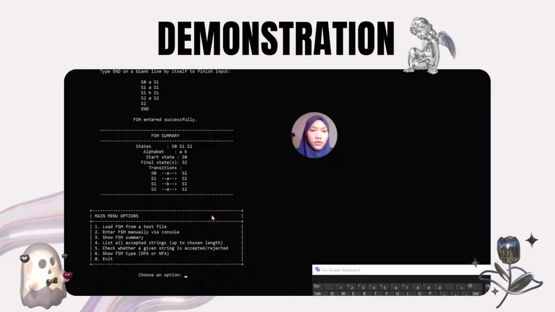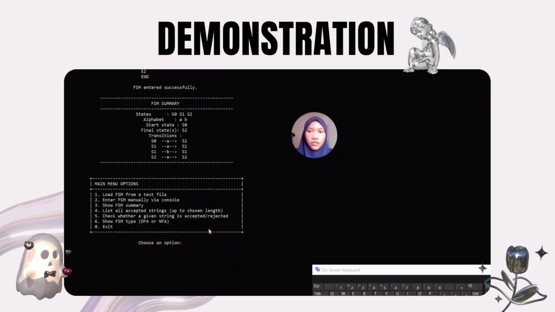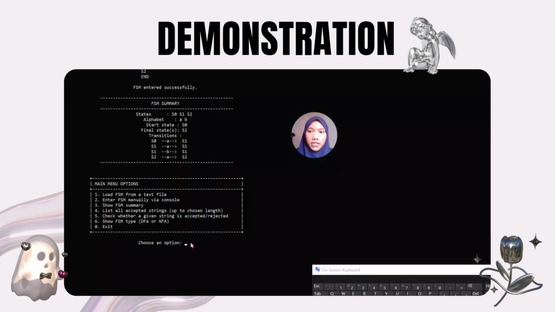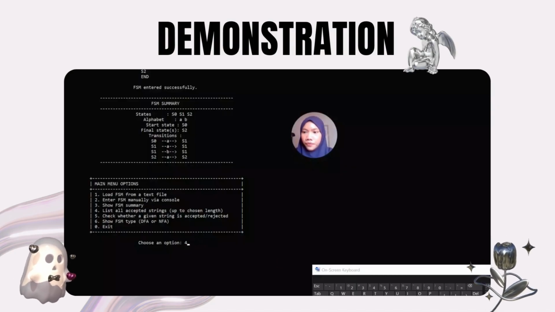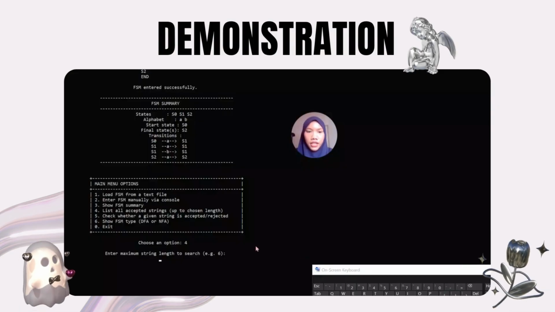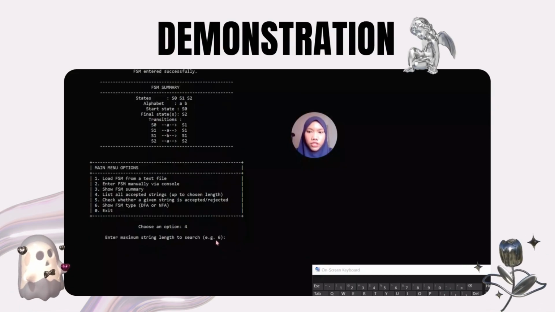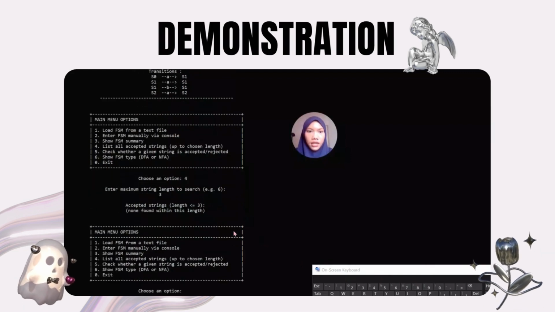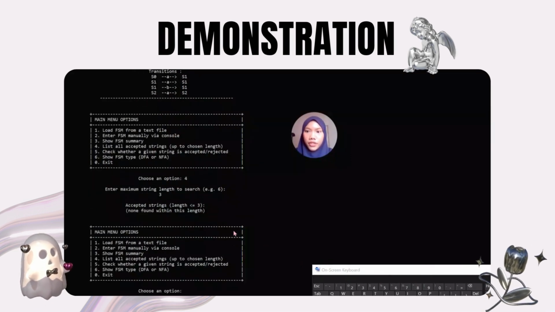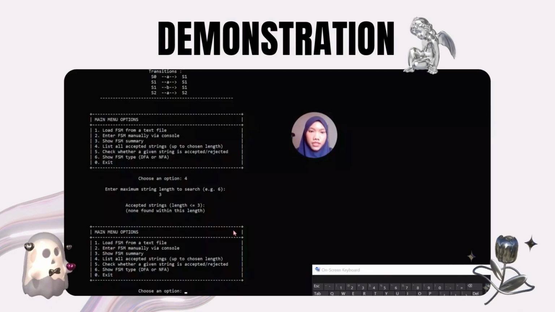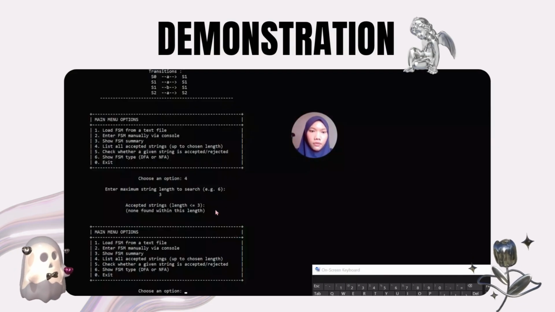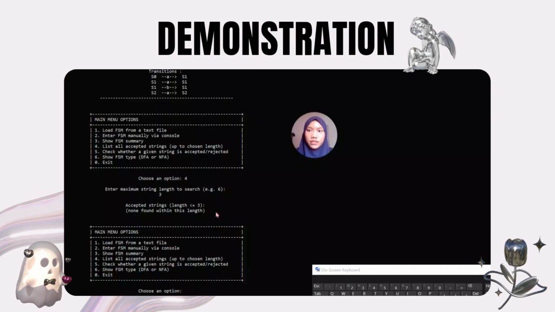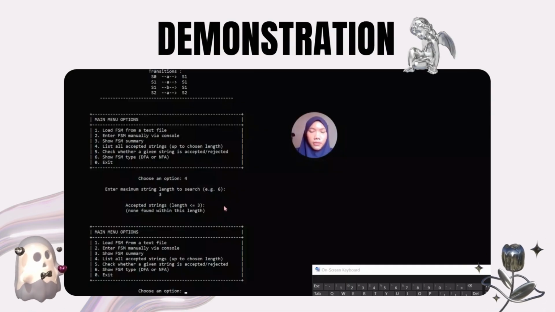Next, I will choose option 4 to list all the accepted strings. So the system asks me to enter the maximum string length. So for this demonstration, I will enter 3. And the program then will generate all the accepted strings that satisfy the given FSM within the selected length. So this feature will help user to understand which input strings are accepted by the finite state machine.